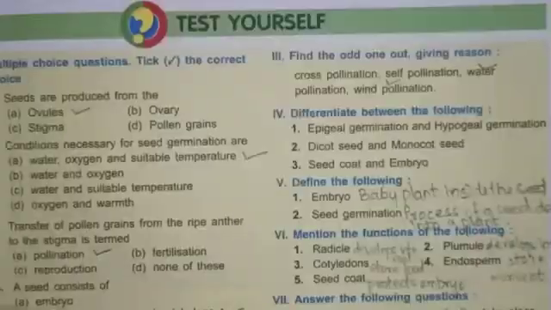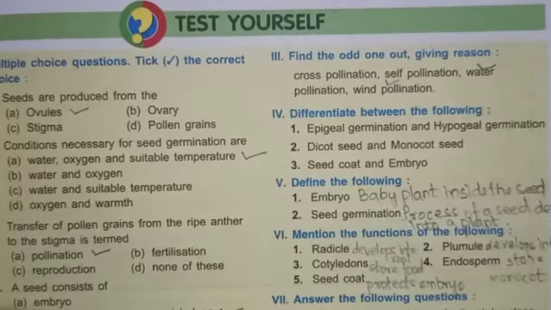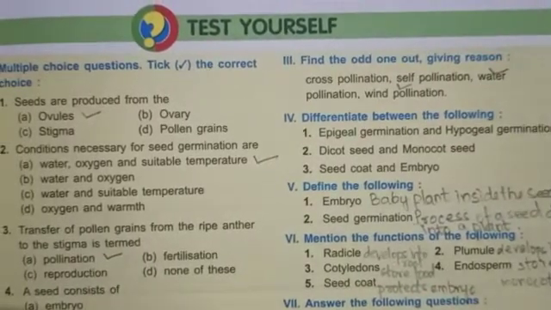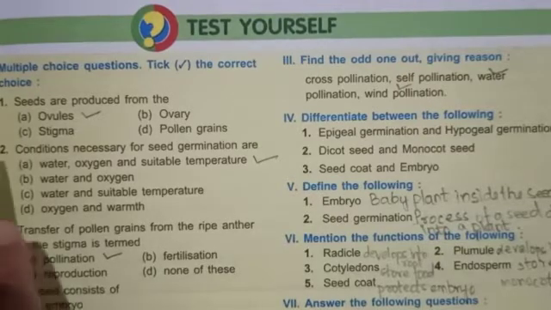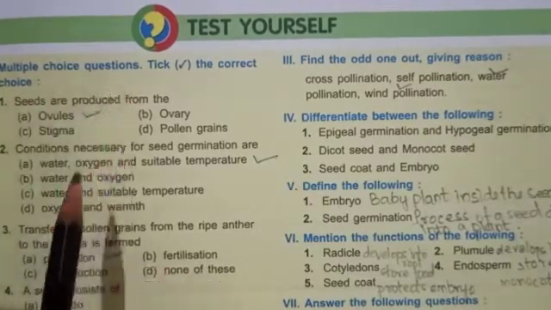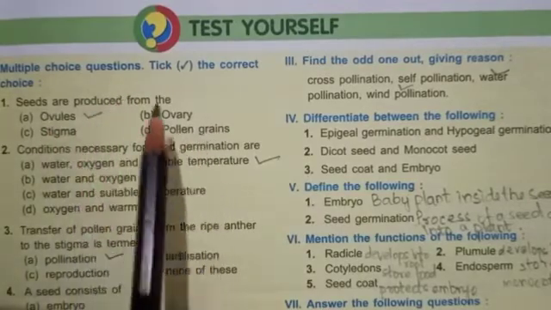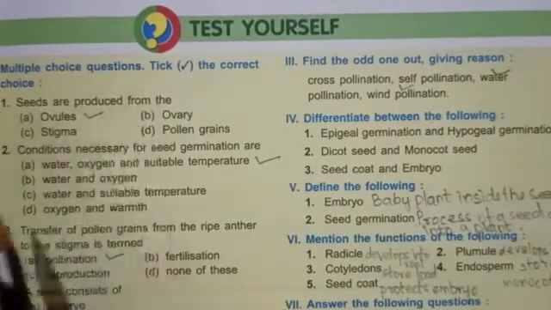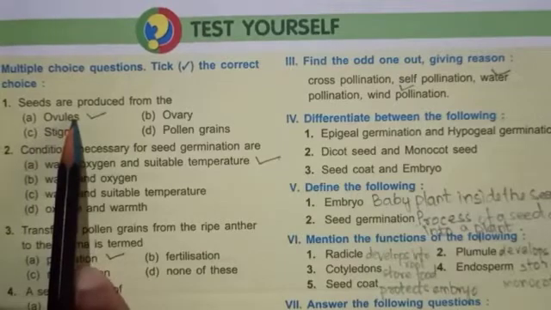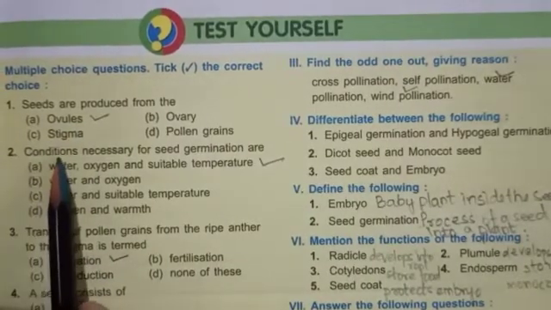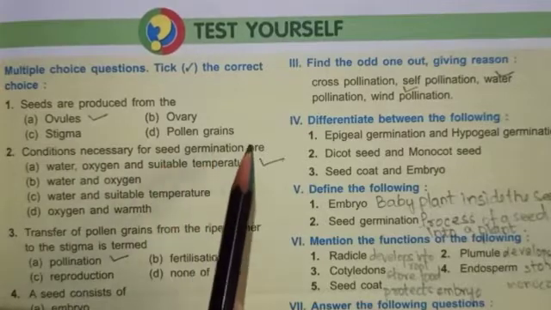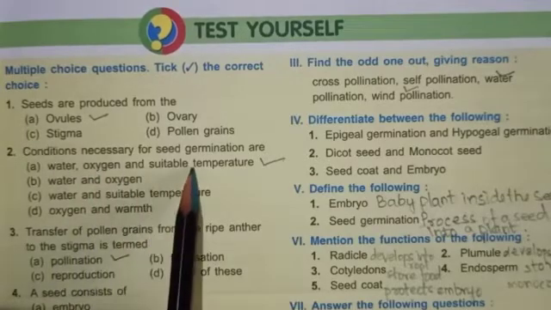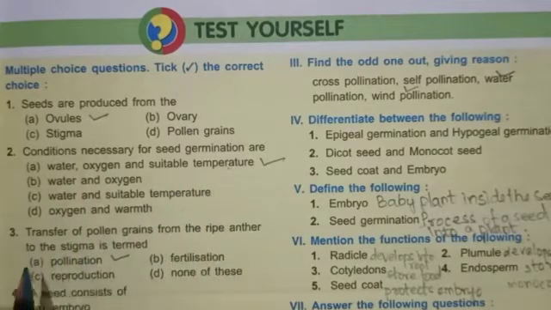Now students, open your book, open page number 21, and let us solve the exercises of this page or of this chapter. The first question is the multiple choice questions, and you have to put a tick or right mark to the correct choice. The first one: seeds are produced from the, answer is ovules. The second one: conditions necessary for seed germination are, and the answer is water, oxygen and suitable temperature. Then comes the third one,